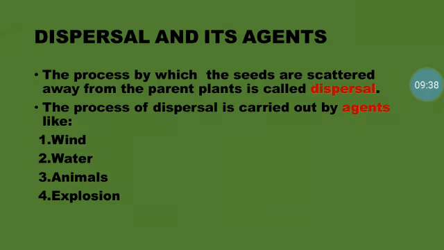Children, now we have got dispersal and its agents. So what is dispersal? Children, dispersal means spreading or scattering. That is only called dispersal. Okay. Children, all seeds do not grow into plants. Whichever seeds we sow in the soil, all of them will not germinate. Some do not germinate. And we'll see why it does not germinate.